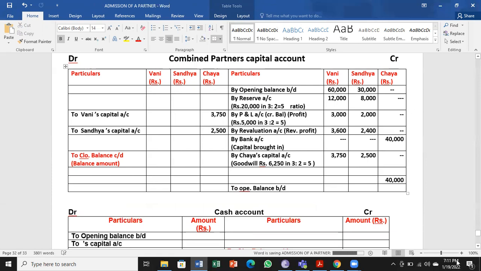So we have to go for balancing the accounts now. So credit is more. So that is why I am totaling on the credit side.